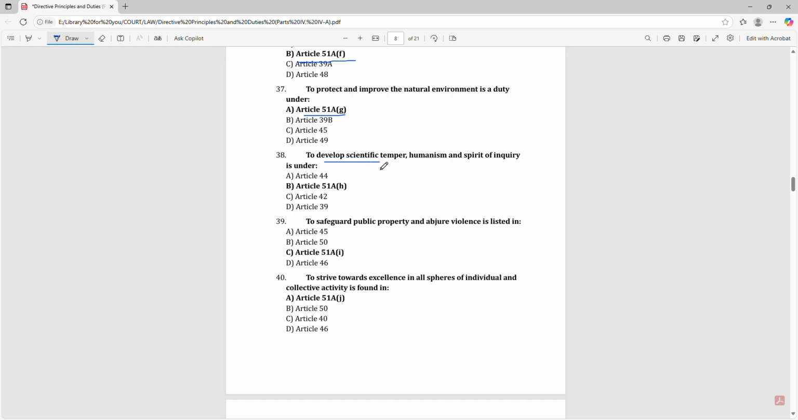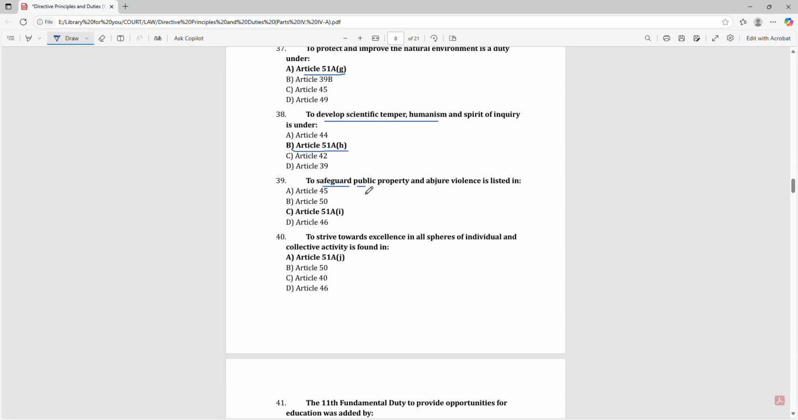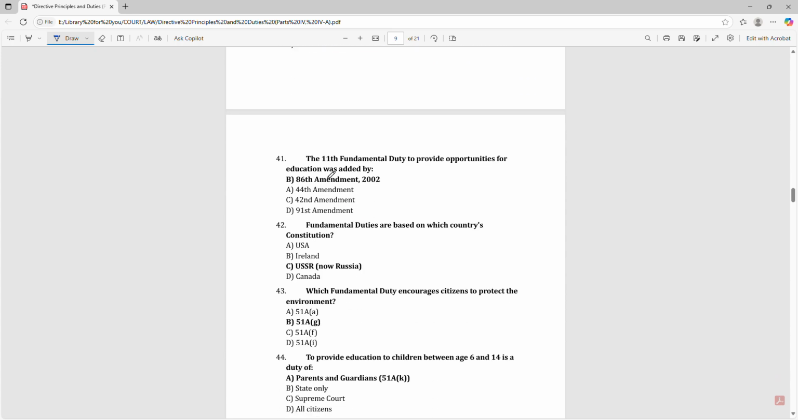To develop scientific temper, humanism, and spirit of inquiry is under Article 51A. To safeguard public property and abjure violence is listed in Article 51A. To strive towards excellence in all spheres of individual and collective activity is found in Article 51A. The 11th fundamental duty, to provide opportunities for education, was added by the 86th Amendment, 2002.